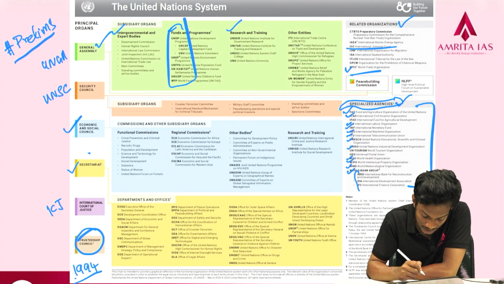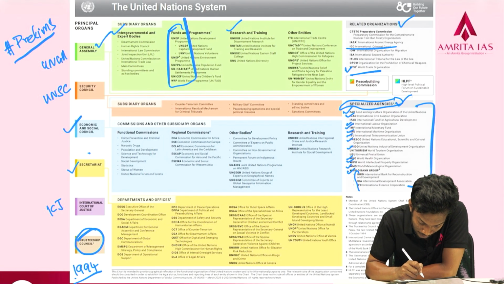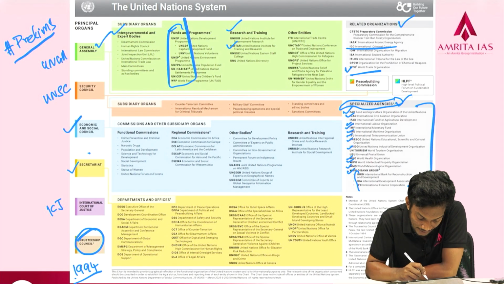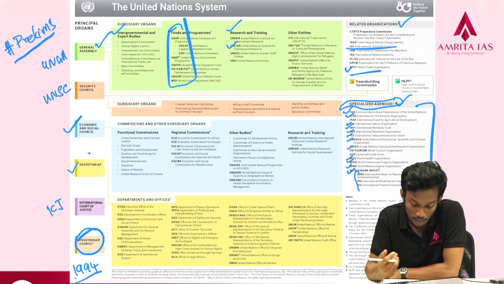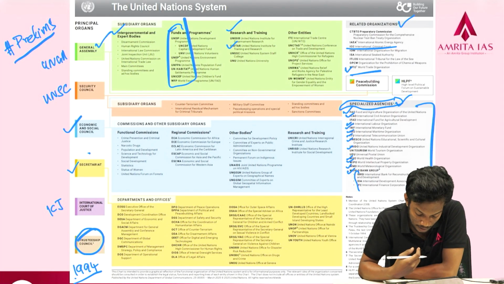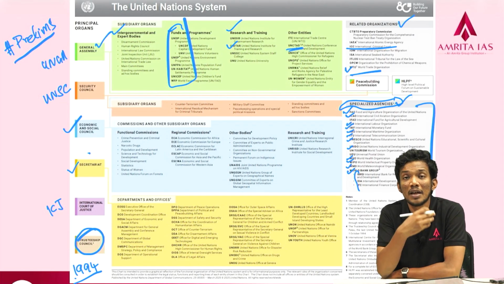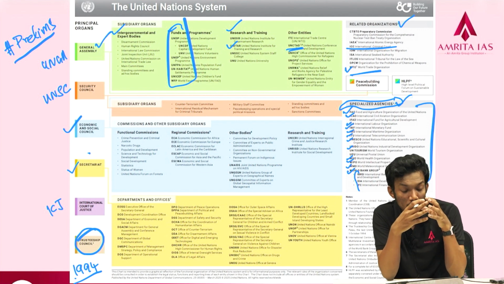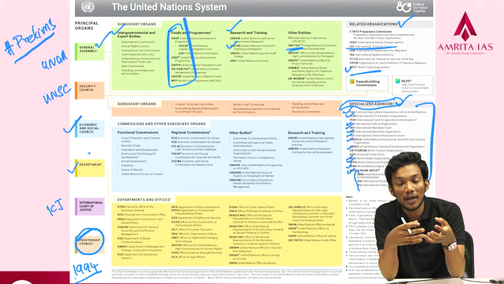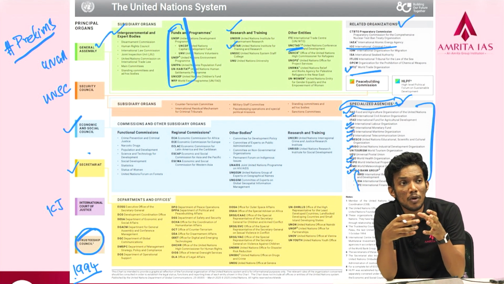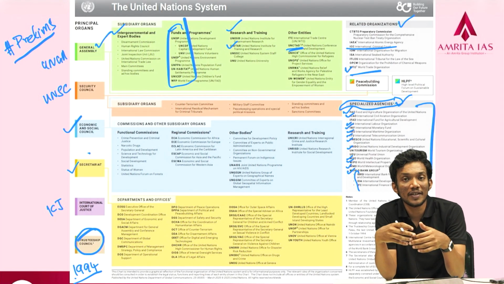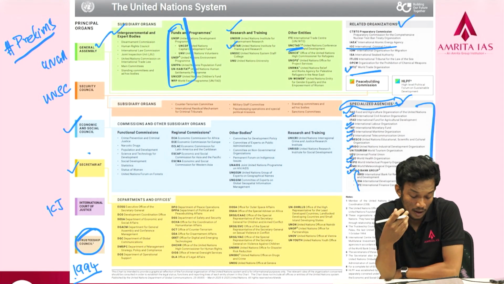Then there is research and training. You might have heard about the United Nations Institute for Training and Research. That is probably the only thing you might have heard about in a common newspaper article. Then there are other entities like UNCTAD, the Conference on Trade and Development. So you can see the common pattern for the subsidiary organs working under the UNGA, which are all more developmental organizations, formed from a developmental point of view.